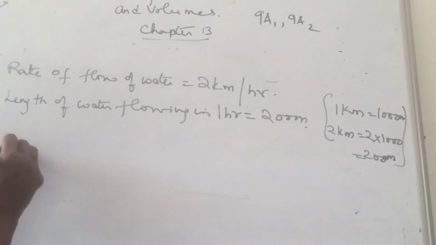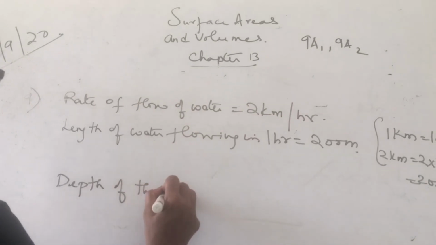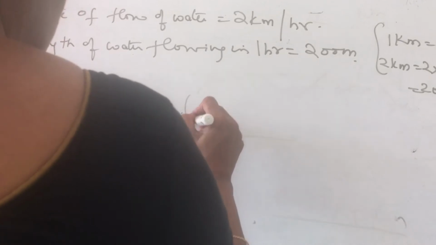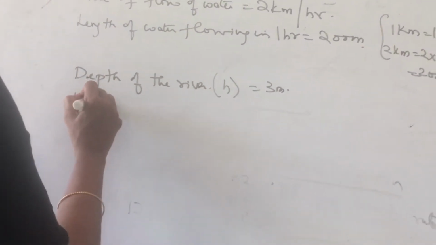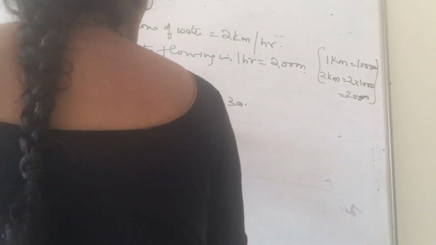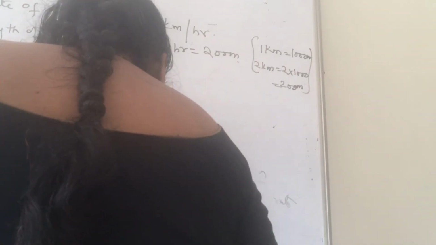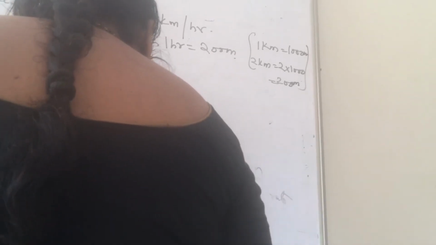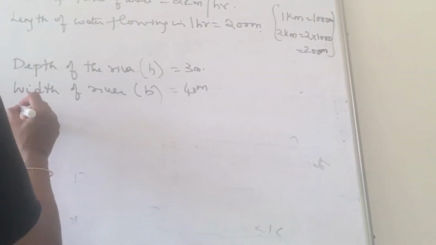What is the depth of the river? Depth means height, which is 3 meters, and the width of the river is 40 meters. How much water will fall into the sea in a minute?